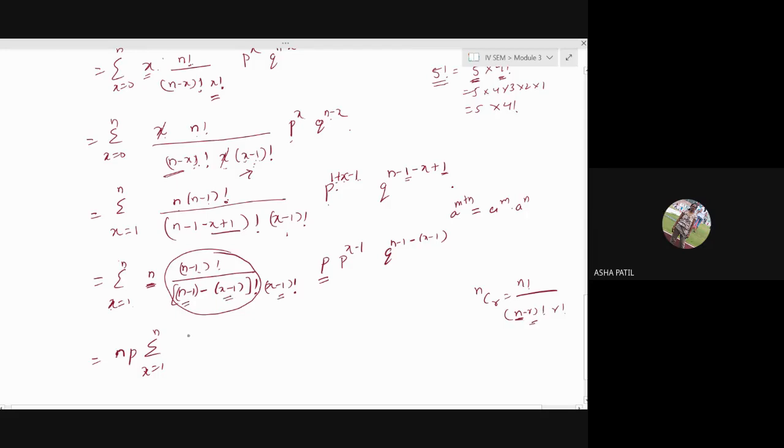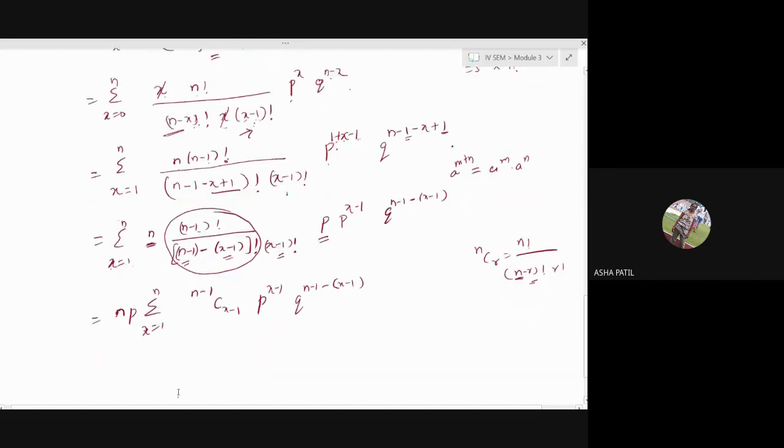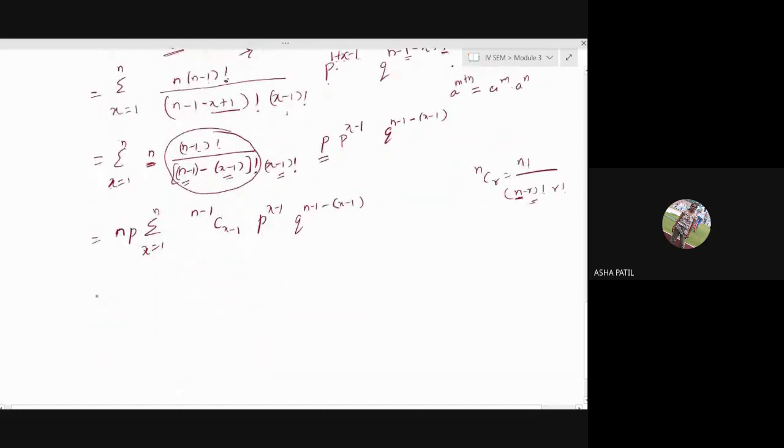So that means we can write it as n minus 1 c x minus 1. Instead of NCR, now we have changed it to n minus 1 c x minus 1. We have the terms p raised to x minus 1, q raised to n minus 1 minus of x minus 1. Now it is the summation that x takes the value from 1 to n. So np again we will keep as it is.